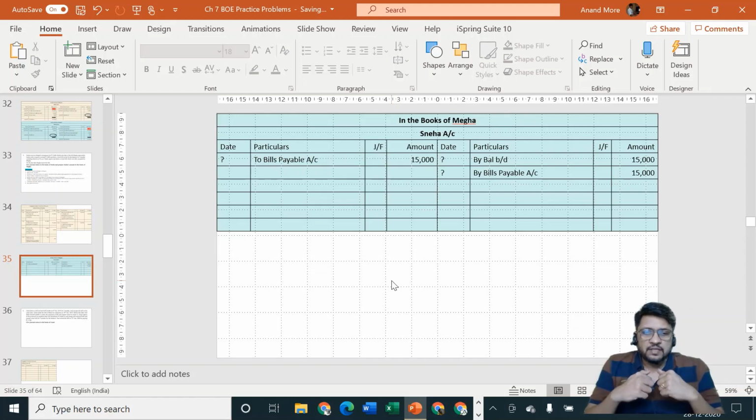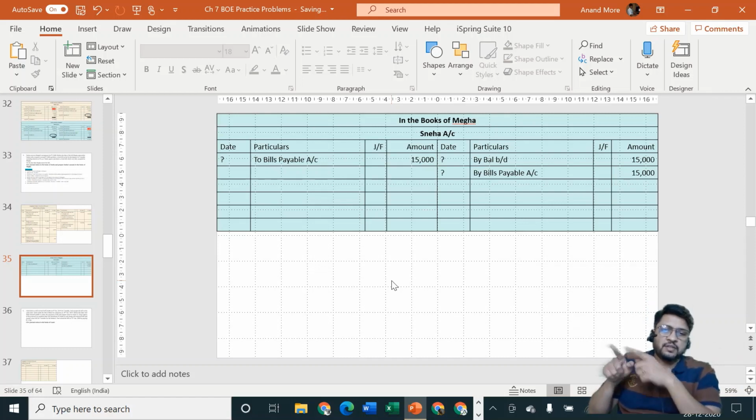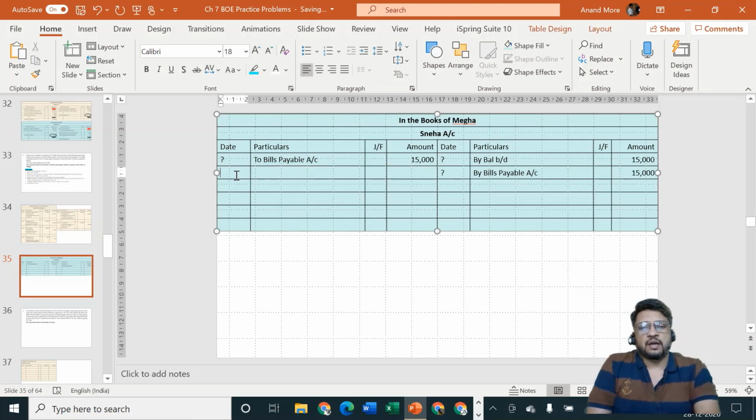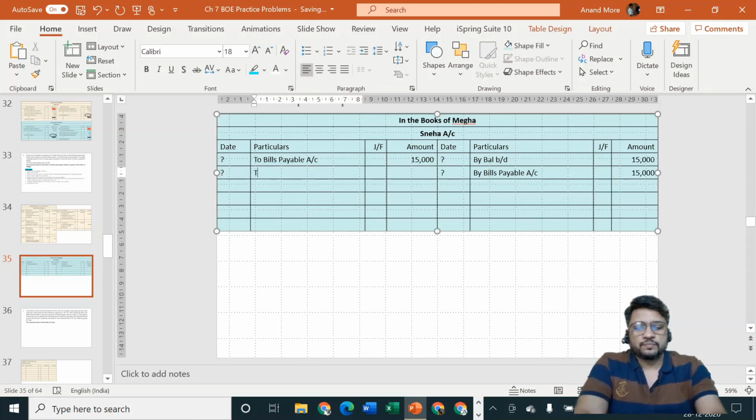So Megha will say Sneha is receiver of cash and cash is going out. Entry will be Sneha account debit to cash or bank account. So Sneha's account debit side to cash account. Amount is how much? 5,000.